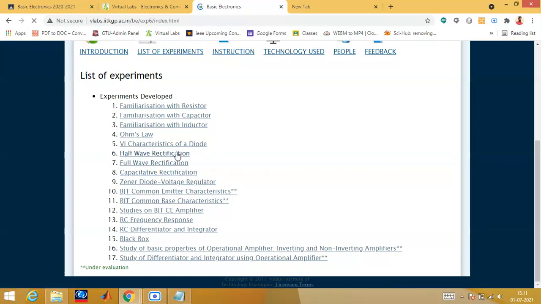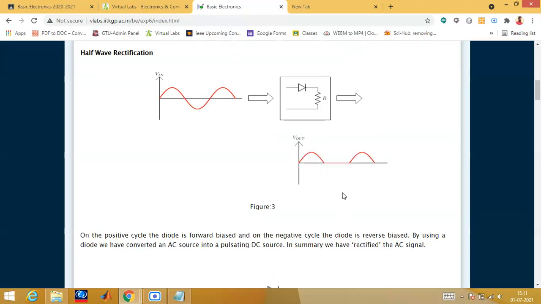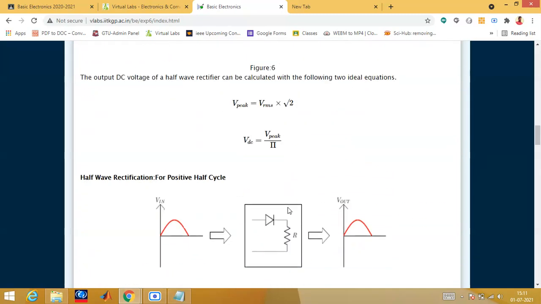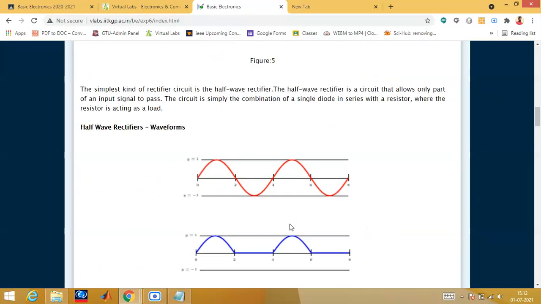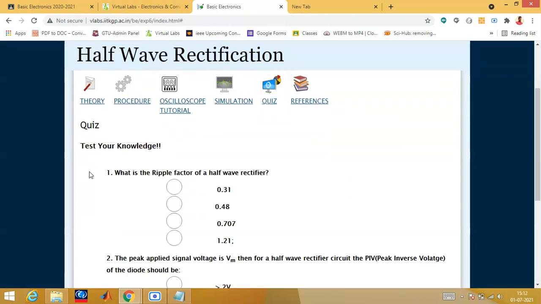Then half wave rectification, full wave rectification. In half wave, you will get output only for the positive half, and the negative is zero. Like this, a waveform will be given, and they will ask you whether it is the output of a bridge, half wave or full wave, and you have to write. Like that, simple questions will be given. A circuit diagram will be given. They will ask you: if it's one diode, it's a half wave; if it's two diodes, it's a center tap; if it is four diodes, then it is a bridge. Like that, simple questions will be given. You can see the quizzes also.